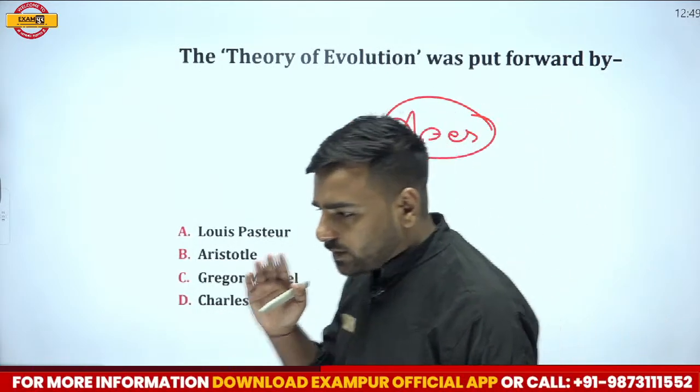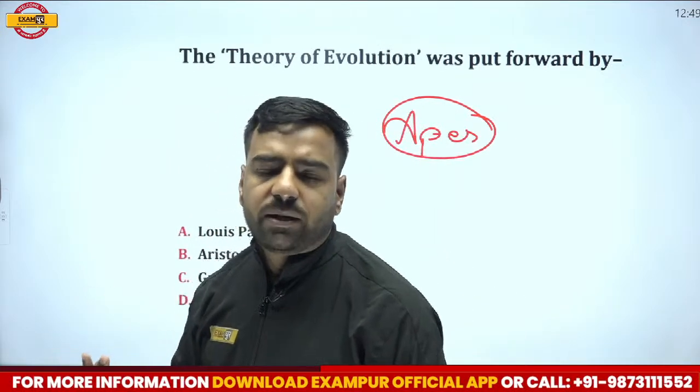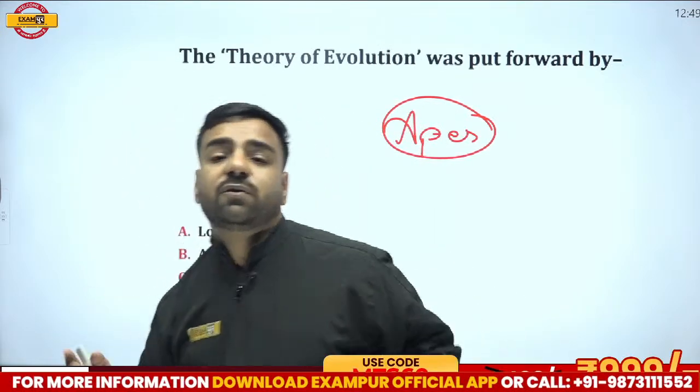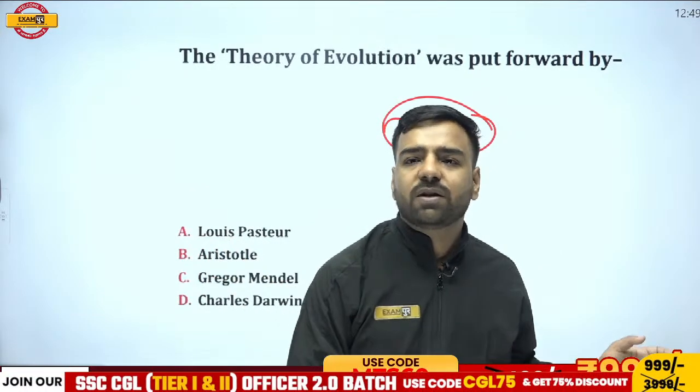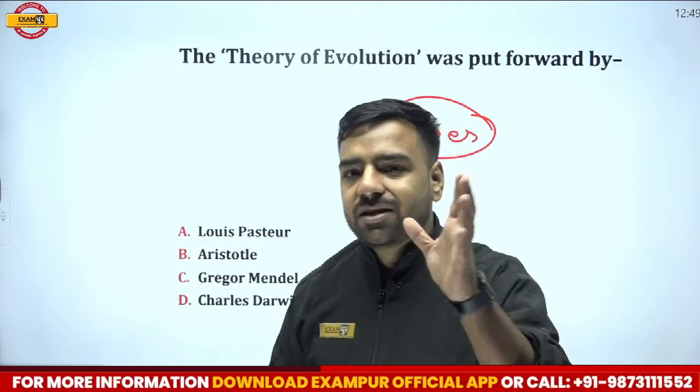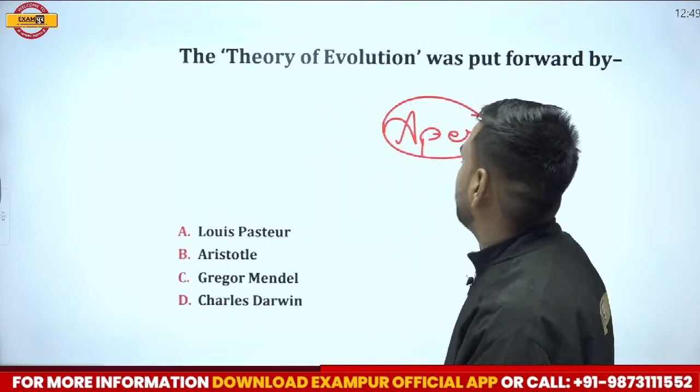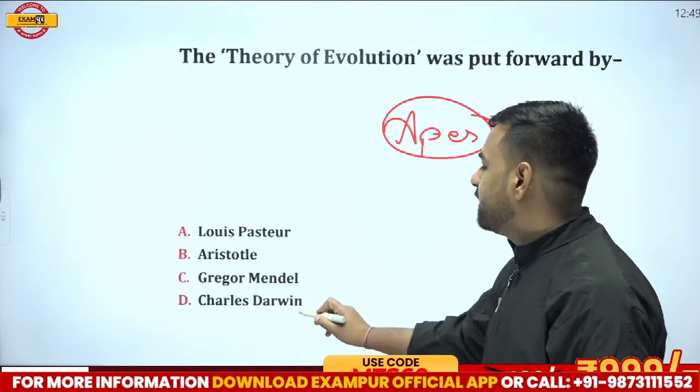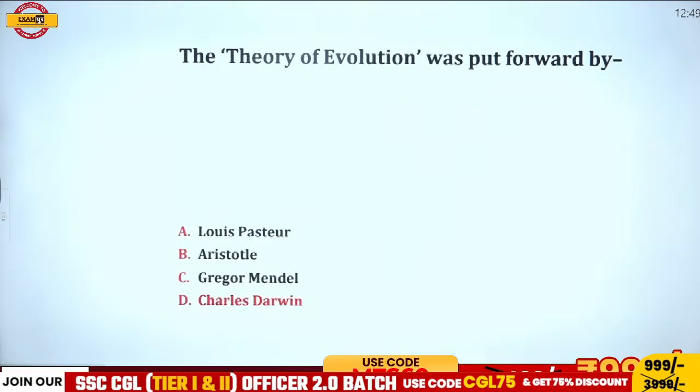Slowly evolution took place, and finally those tails which were of no use were removed, and finally this type of human being is seen. So the theory of evolution was actually given by Charles Darwin.